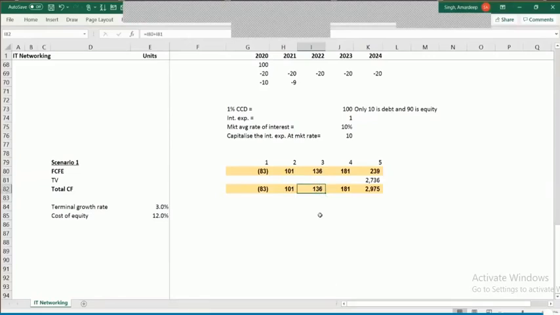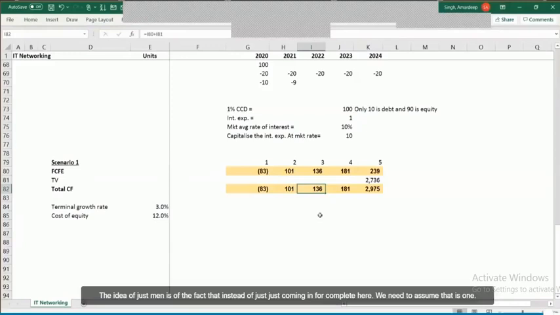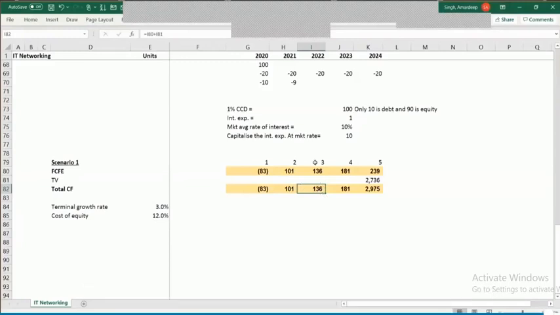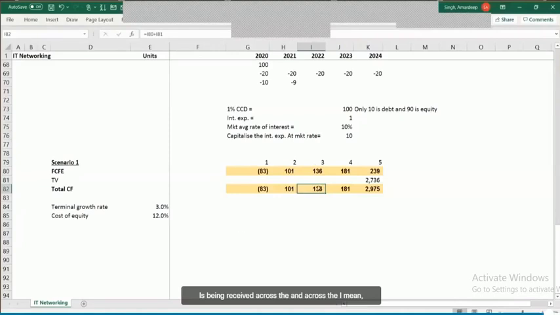So the mid-year adjustment is that instead of just discounting for a complete year, we assume that this 130 is being received across the year, and across the year means take the average, the middle of the year.